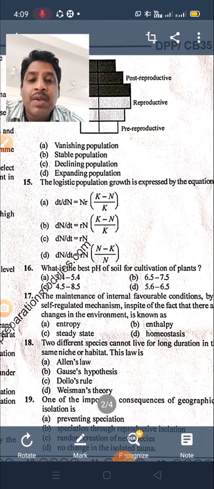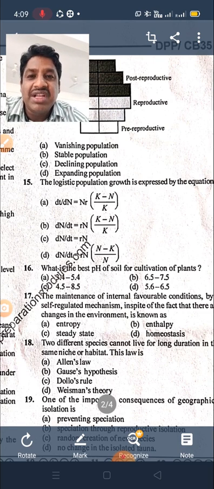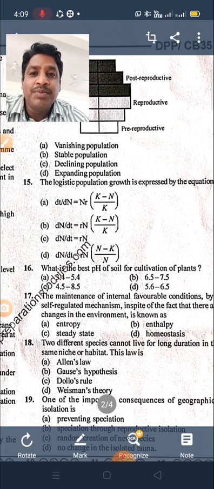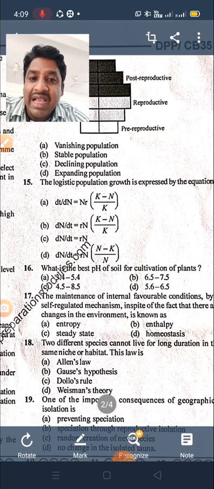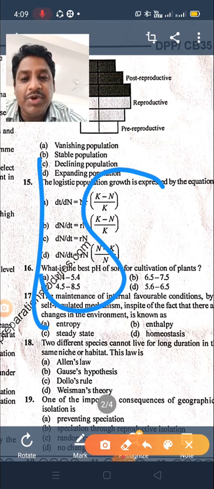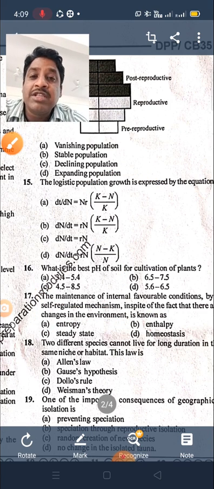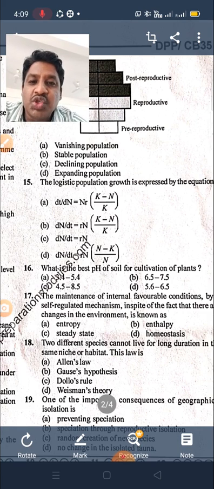The population density is graphed with time, and it shows an S-shaped growth curve. This is called a sigmoid growth curve. This process was explained by the scientist Verhulst-Pearl as logistic growth.